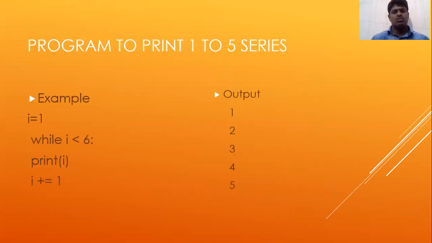Program to print 1 to 5 series. For example, we have taken i equal to 1, while i is less than 6, print i, then i plus equal to 1. This prints the numbers 1 to 5 in a series. You can observe it on the screen.